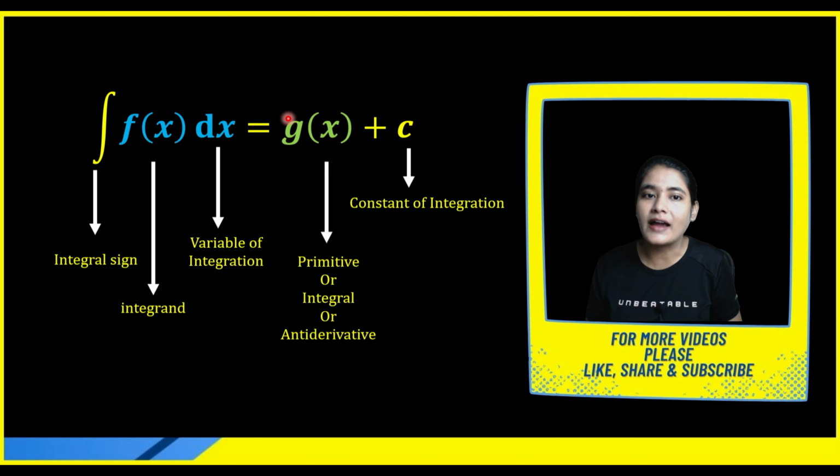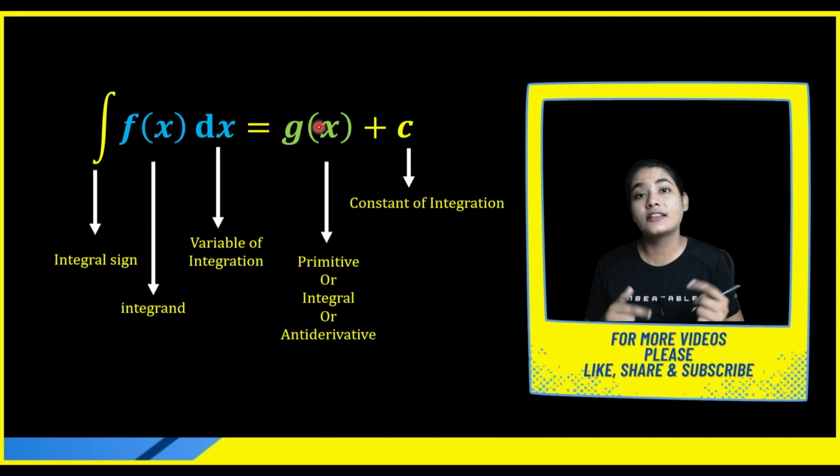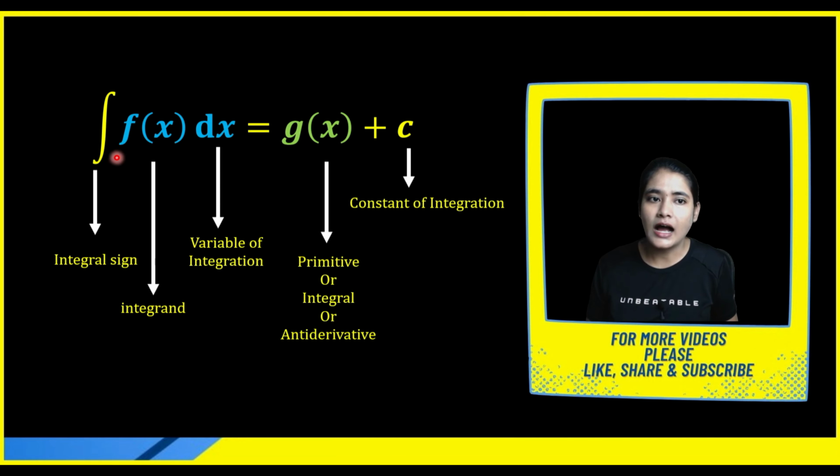So this g of x is the final product, we can say. If you have any function and you perform the integration on the function with respect to dx, then finally you will get another function. That function is known as the primitive, integral, or antiderivative. Why antiderivative? Because when you perform the differentiation on this function, again you will get your original function plus some constant. In indefinite integration, we always introduce one constant, and this constant is known as the constant of integration.